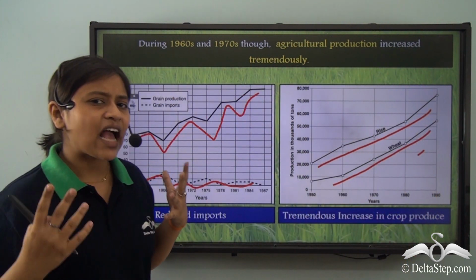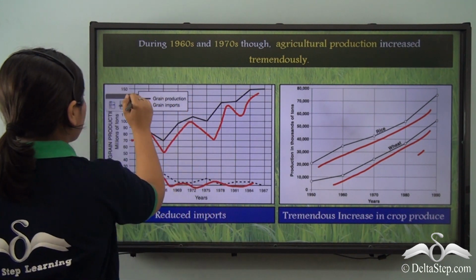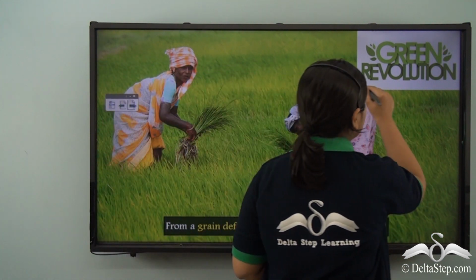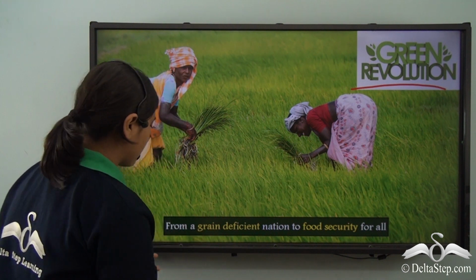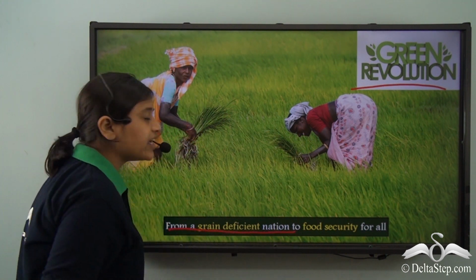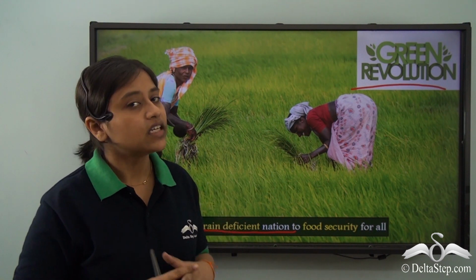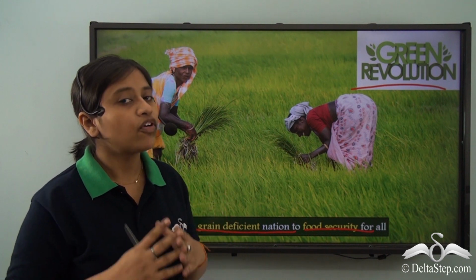Now, what exactly happened that led to such a change? This all happened because of the Green Revolution. A very important quote that we need to remember is that India changed from a grain-deficient nation to a self-sufficient nation, self-sufficient in securing food for all the people.